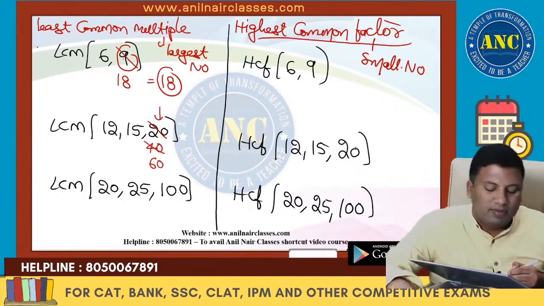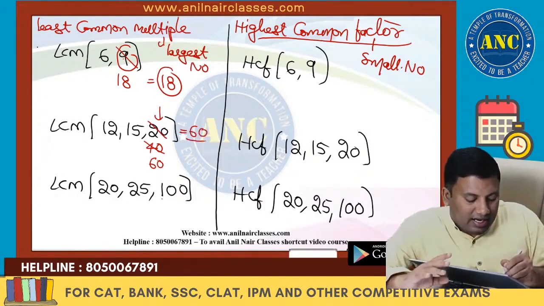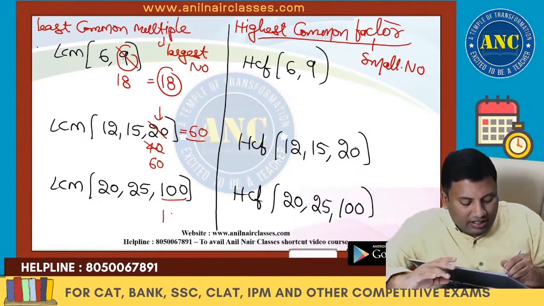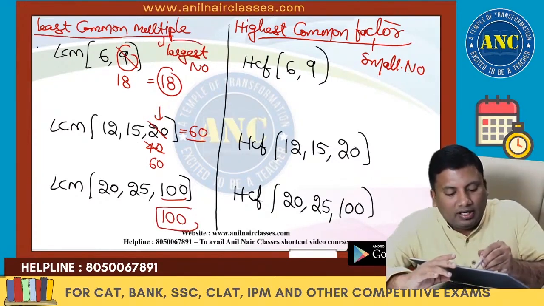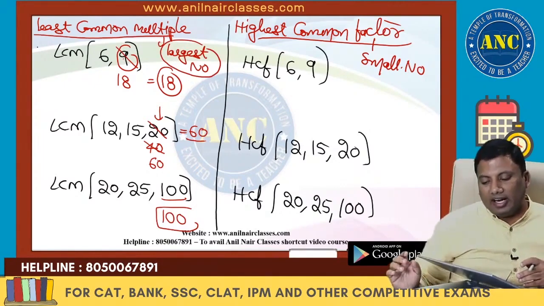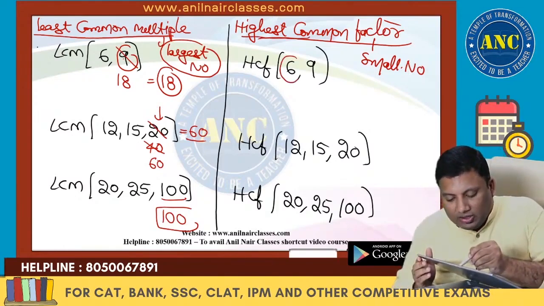Is 60 divisible by 12 and 15? Yes. Answer is 60. 100 is divisible by 20 and by 25. Answer is 100. In least common multiple, take the largest number. In highest common factor, take the smallest number.